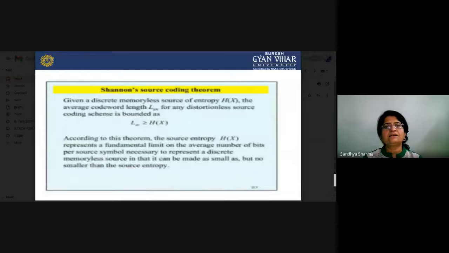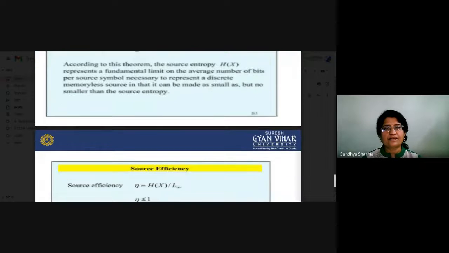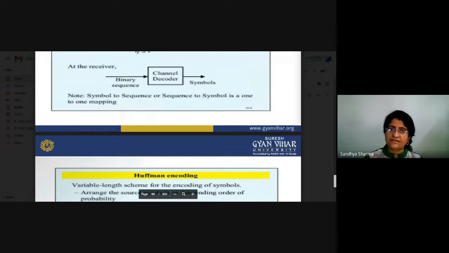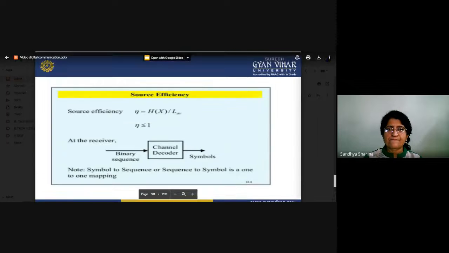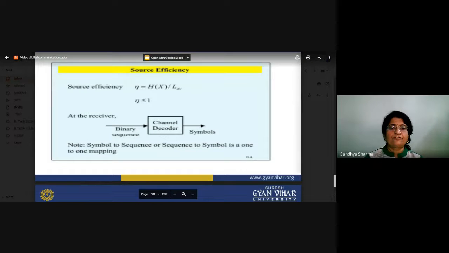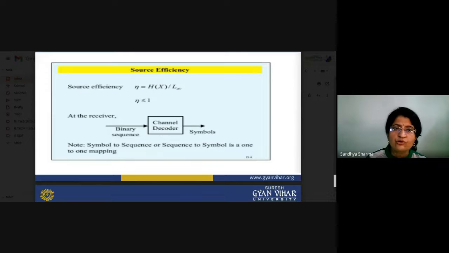There is again the theorem that the average code word length should always exceed the entropy H(x). According to source efficiency, if you want to calculate the efficiency of the source encoder, it is equal to H(x) upon L average, and efficiency is either less than 1 or equal to 1.